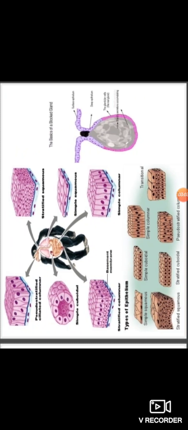Observe the figure. Here, the types of epithelial tissues. Simple squamous epithelial tissue, simple cuboidal epithelial tissue, simple columnar epithelial tissue are the types of epithelial tissues. And striated, unstriated muscles are there. Here the epithelial tissue is present in the form of the skin, the outer covering of organs, and the inner lining of blood vessels, lungs, esophagus, etc.